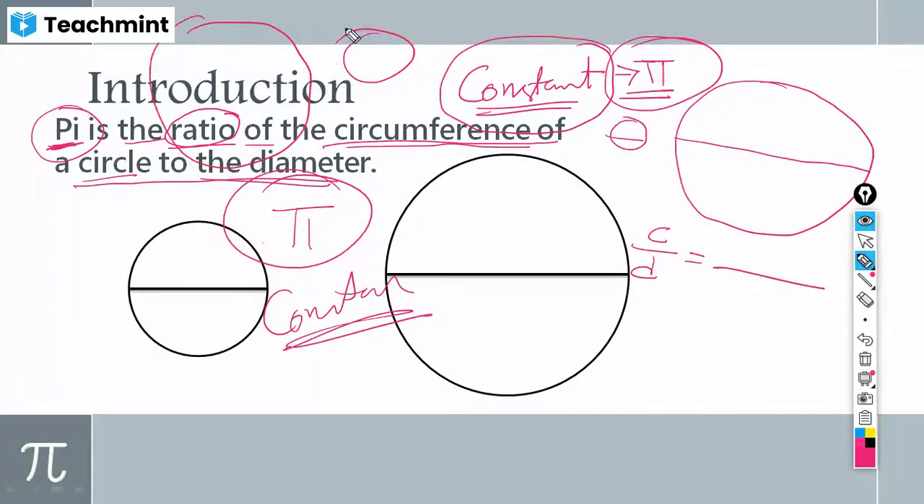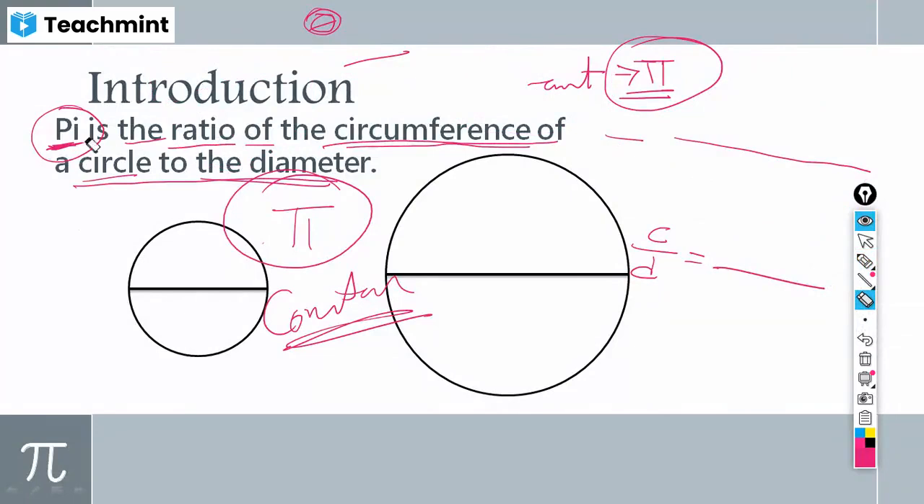You can take a smaller circle or two smaller circles. Just draw the diameter for those and find out the circumference, then divide by its diameter in each case. What you will get is very close to 3.14 something. In every case you are going to get the same thing. That's what I'm telling you: in every case this value of pi remains the same, that is 3.14 something. Okay, is it clear now?